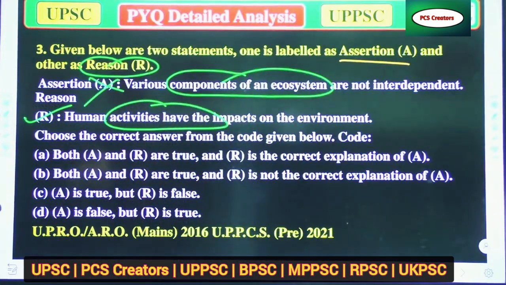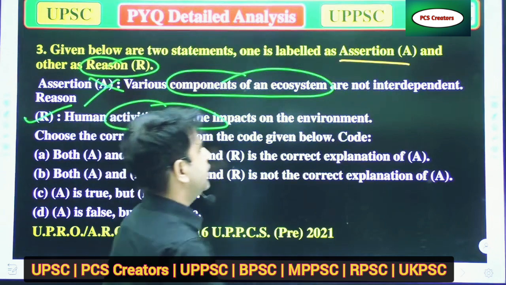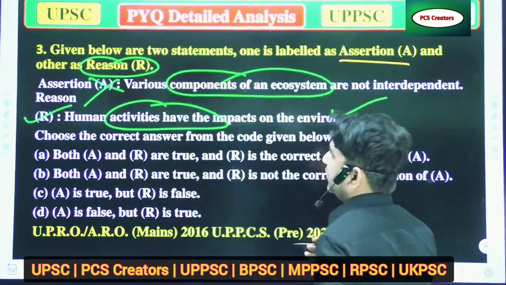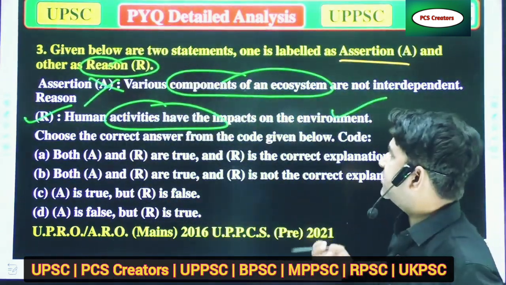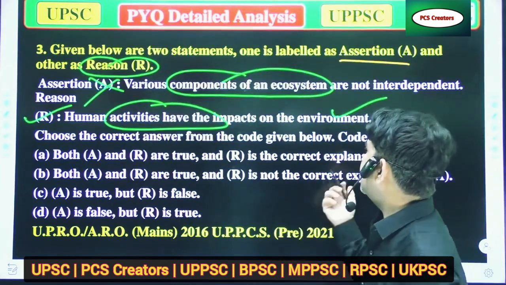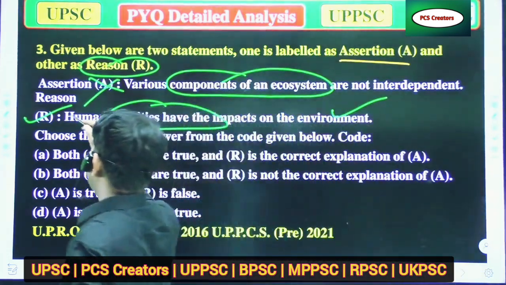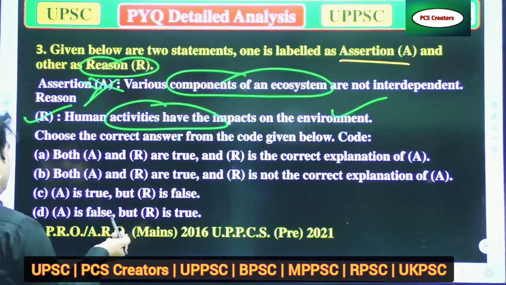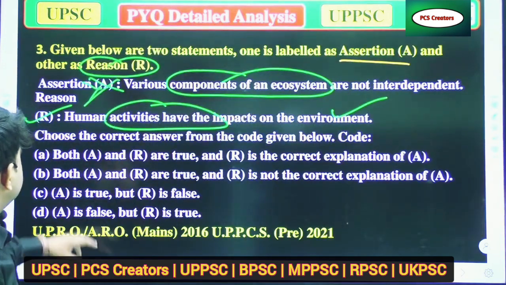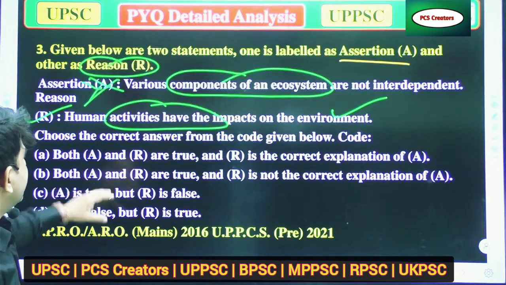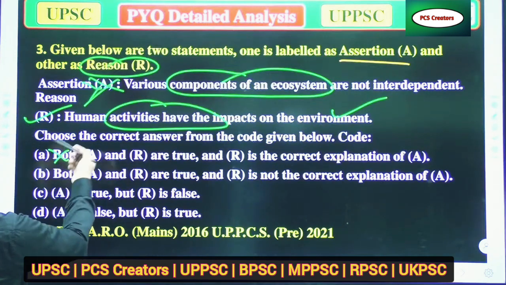Now the reason: human activities have impacts on the environment. Yes, it's totally true, because human activities have a huge impact on the environment. So R is correct and A is wrong. Now the options. A, both A and R are true: wrong, because only R is true.